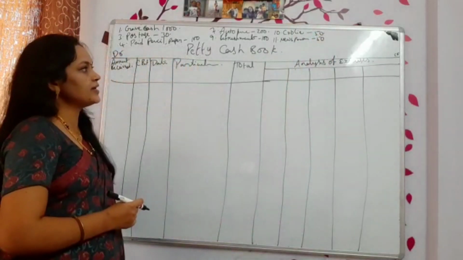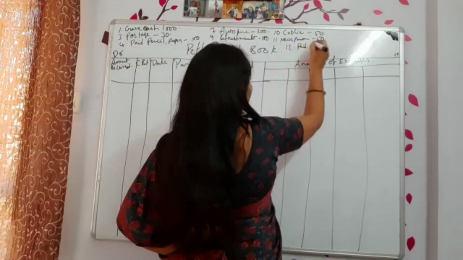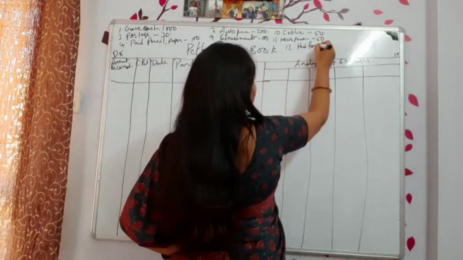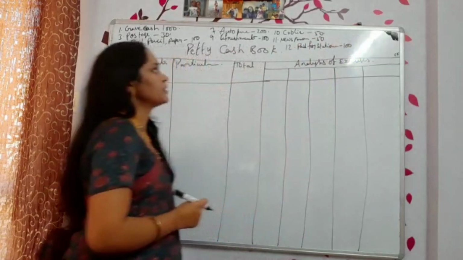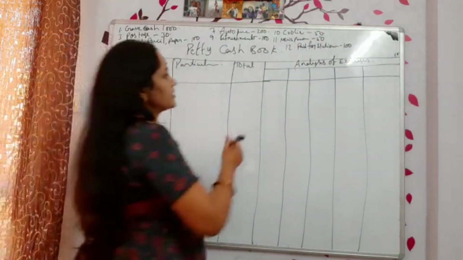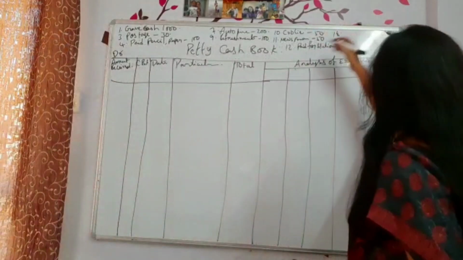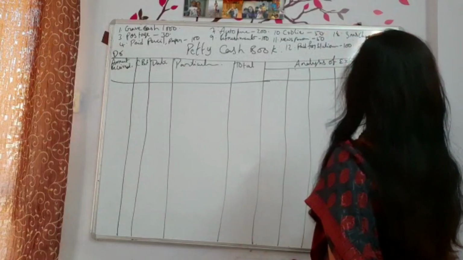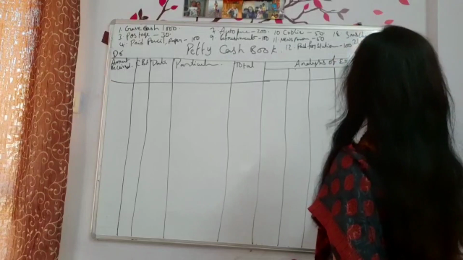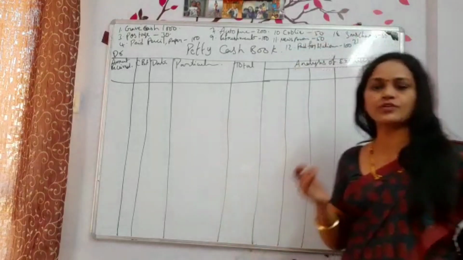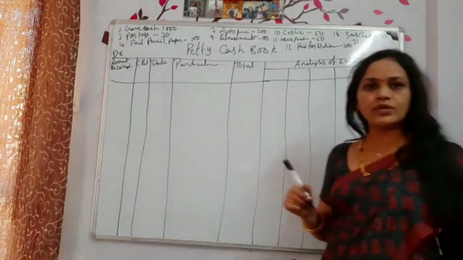And one more transaction we will take. What will we take? Paid for stationery, I am writing. All together I have purchased, 100 rupees I am writing. And one more transaction will take. On the 18th I am writing, paid for SMS charges. SMS charges I have paid, 50 rupees. And one more, the last one, we will take on the 21st. Tell me some good transaction on the 21st. What can we write down?